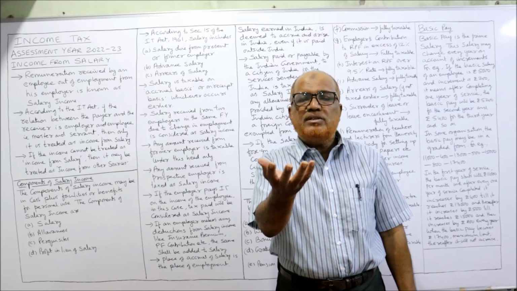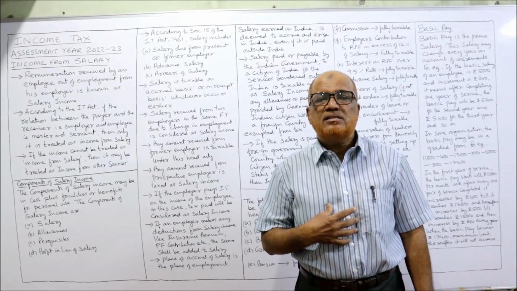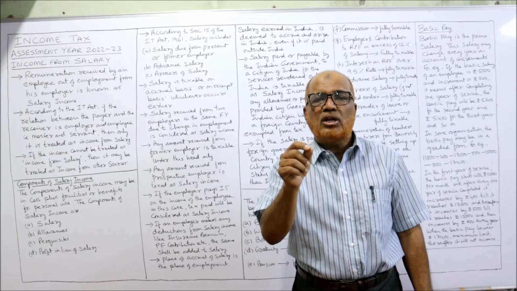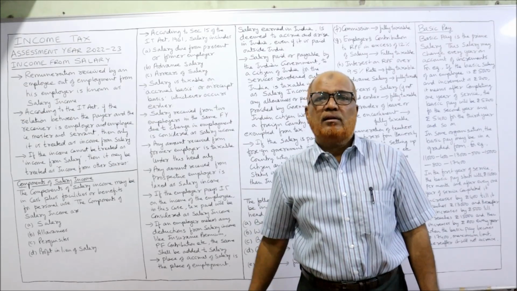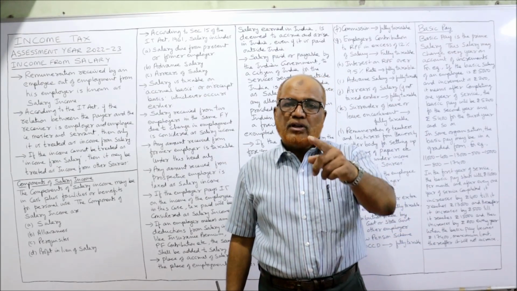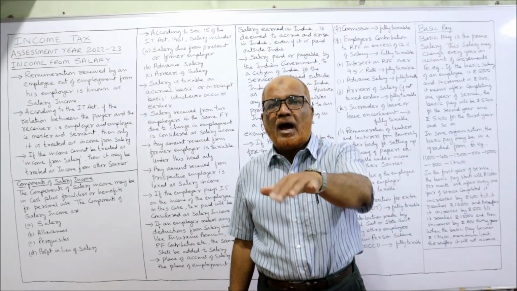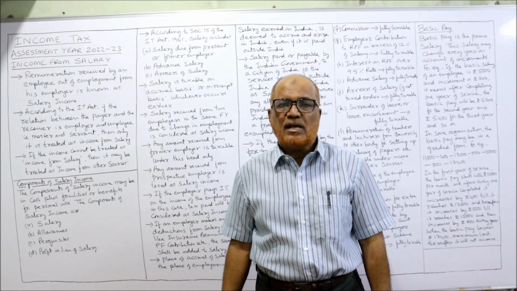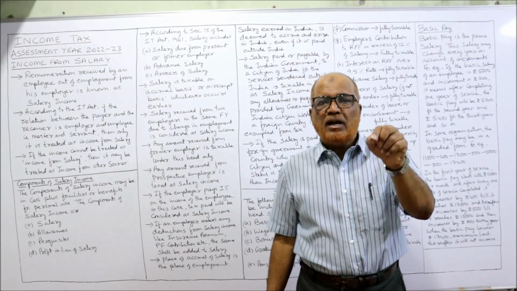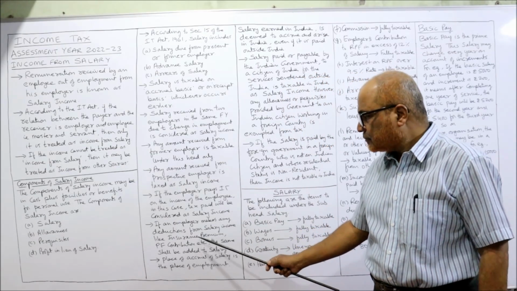The net amount he is getting is only 40,000. But the Income Tax Act says whatever deduction is made by the employer should be added back to salary. So 40,000 he received, 10,000 deducted, that 10,000 will be added: 40,000 plus 10,000, 50,000 will be the income from salary. So whatever deductions are made by the employer will be added back to salary.